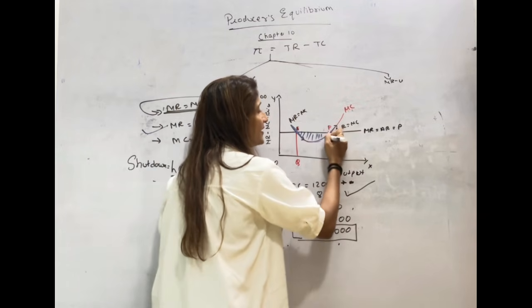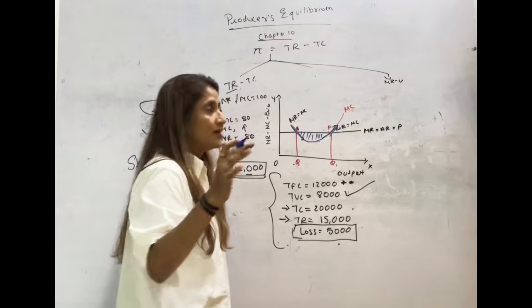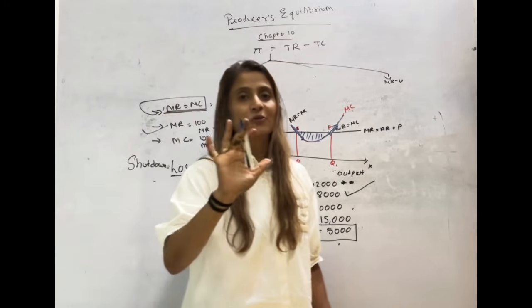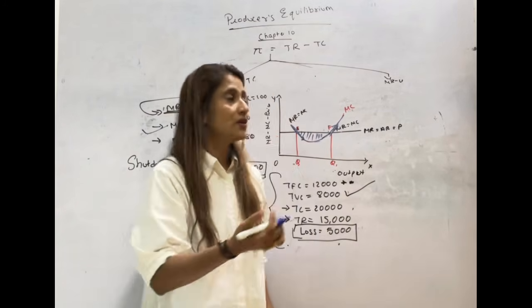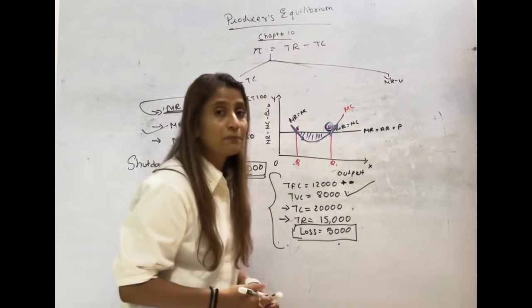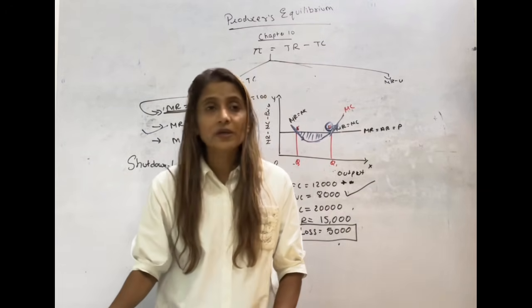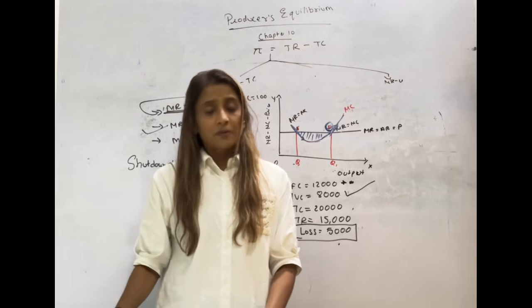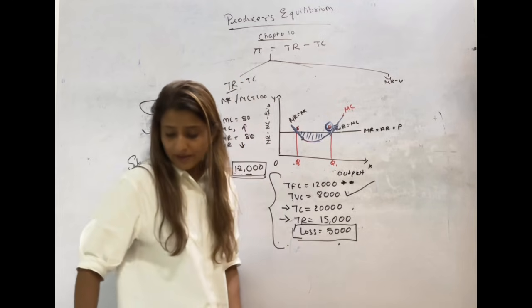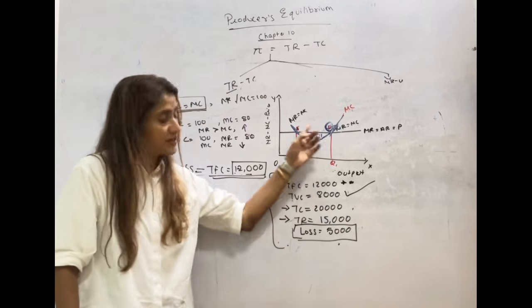If I take F as equilibrium, definitely at that level of output, after that I don't want to increase my output. Why? Because my MC is becoming more. मेरा अगर MC बढ़ रहा है तो I don't want to increase my output, because I know I will run into loss. So F is equilibrium, not E. Because at point F, neither do you want to increase your output nor decrease it.